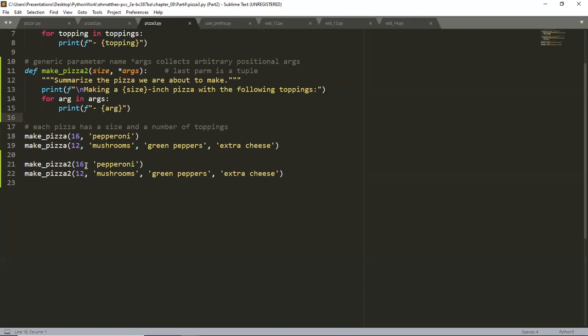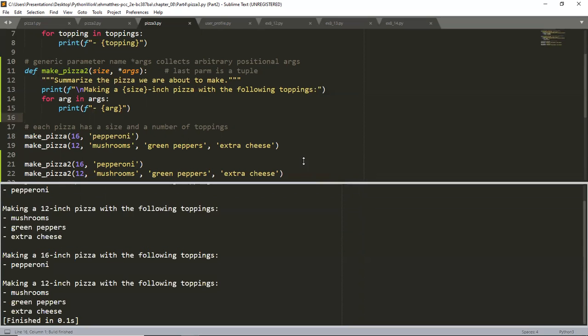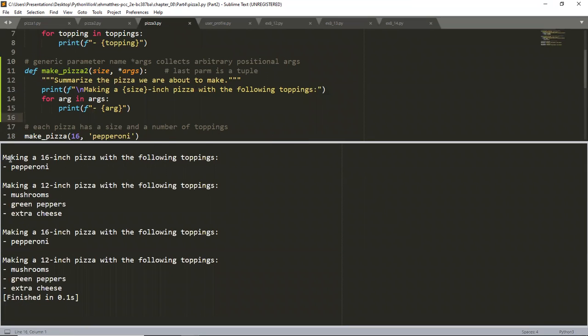All right, so I called the first function and then I called the second one only to prove that I'm getting the same effect. So let's go ahead and show that. So there it is, making a 16-inch pizza with one argument being passed into the tuple, or 3.